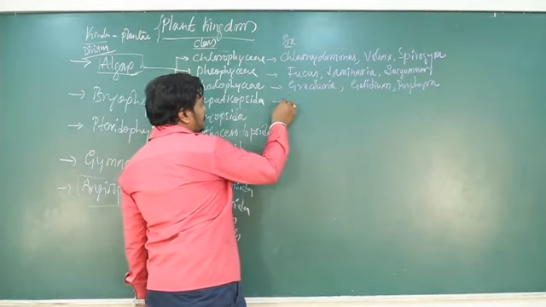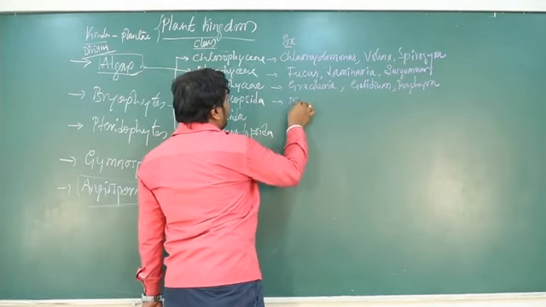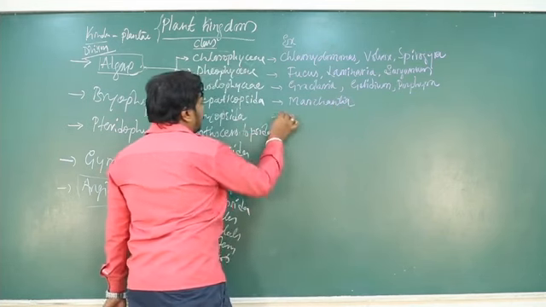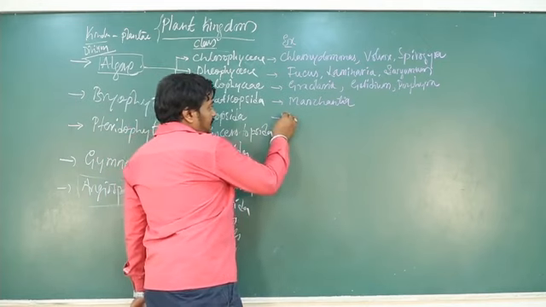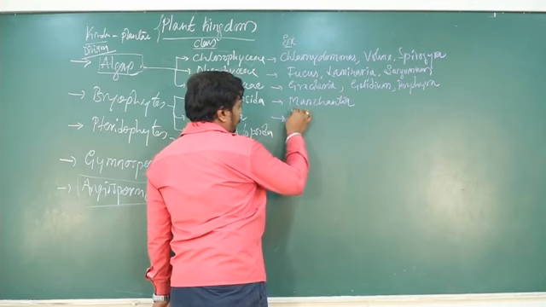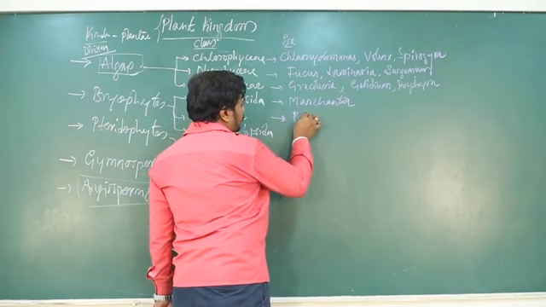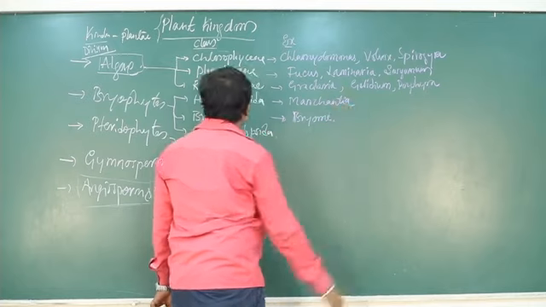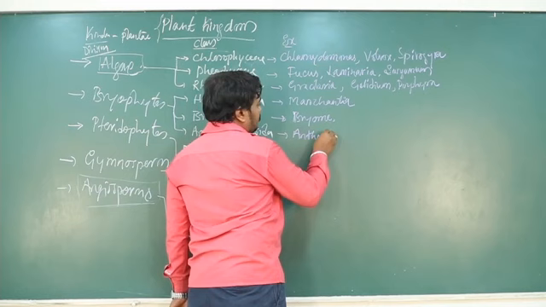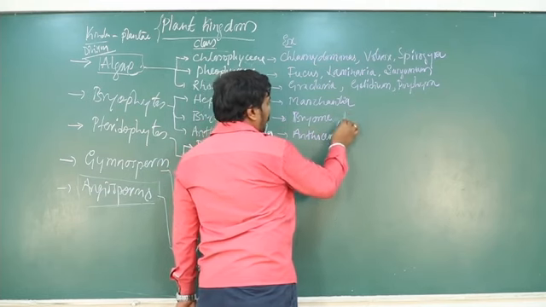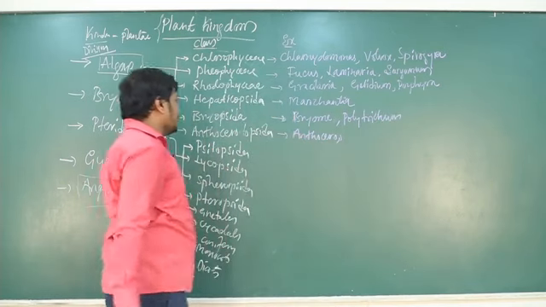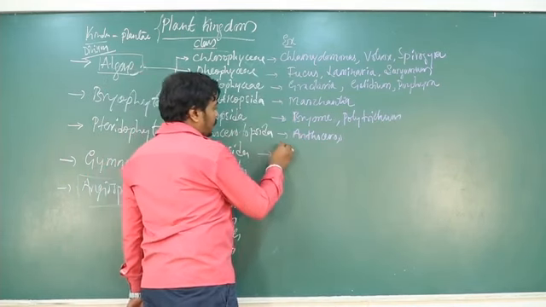Hepaticopsida, liverworts: Marchantia. Bryopsida, commonly called mosses: Funaria, Polytrichum. Anthoceratopsida: Anthoceros. Then Psilotopsida, Psilotum.